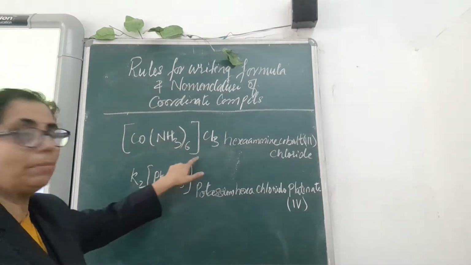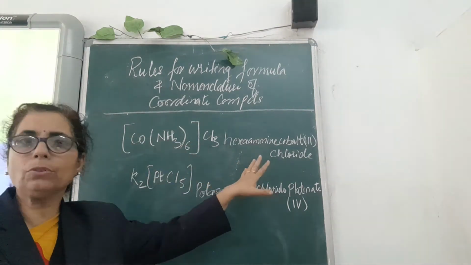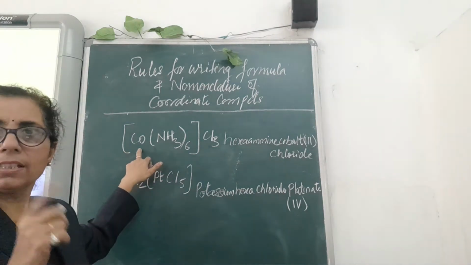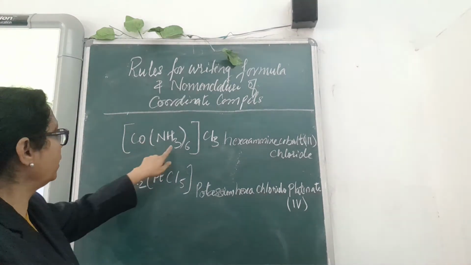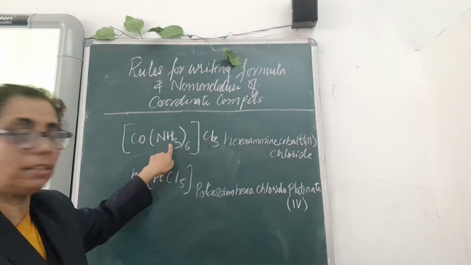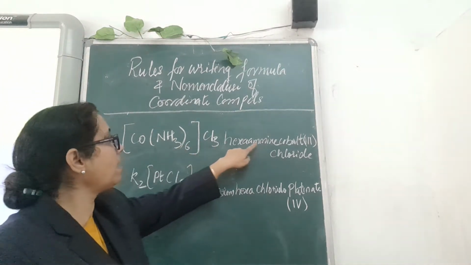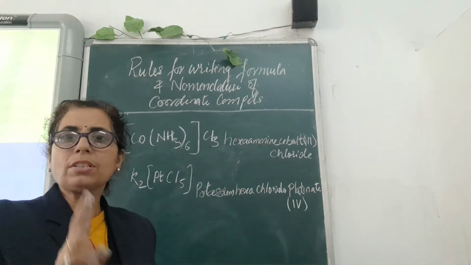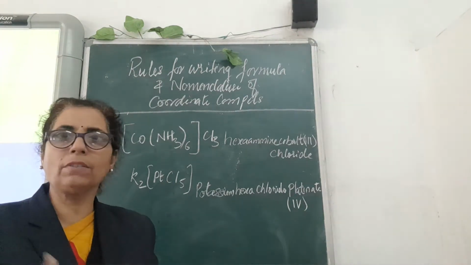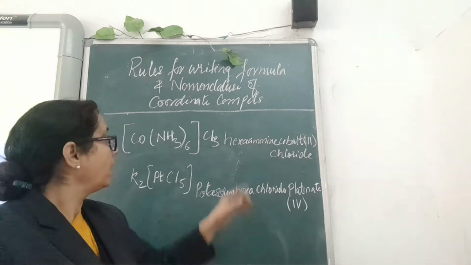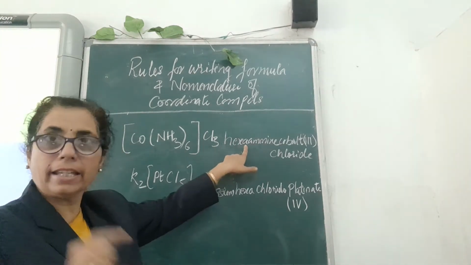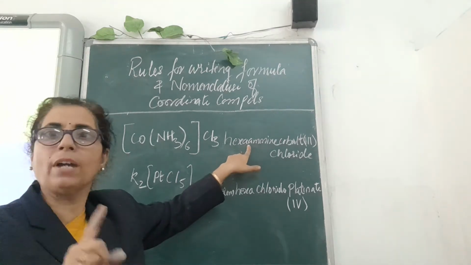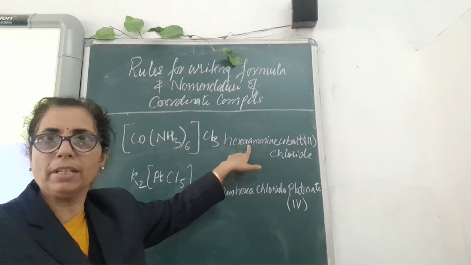Suppose here is one example I have written. How to write down the total name I will tell you in between, but here we have to discuss the central metal atom. So here 6 ammine groups are there, so you will write hexaammine. While writing hexaammine, A comes twice. That is also one of the rules that you have to follow. Hexa, H-E-X-A, and then ammine, so twice A you have to write. You don't have to miss that.